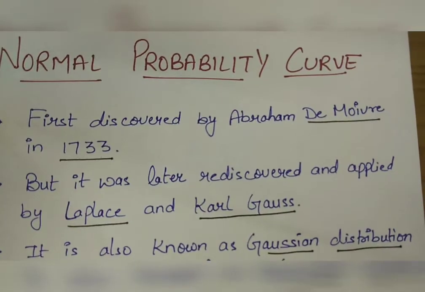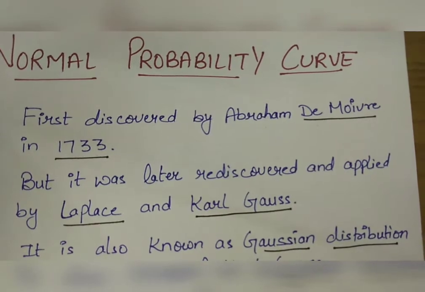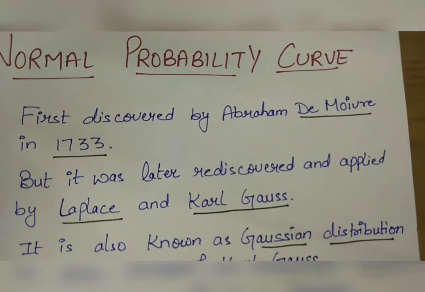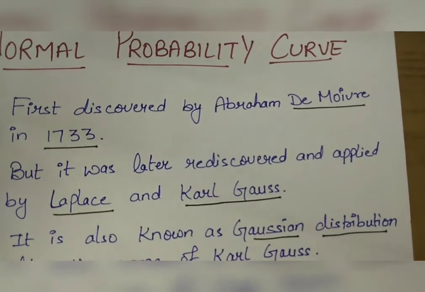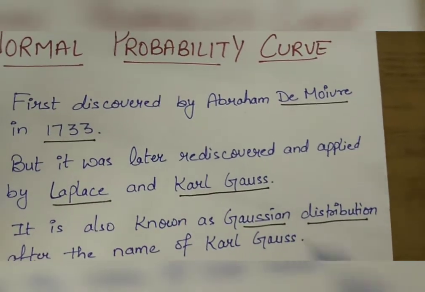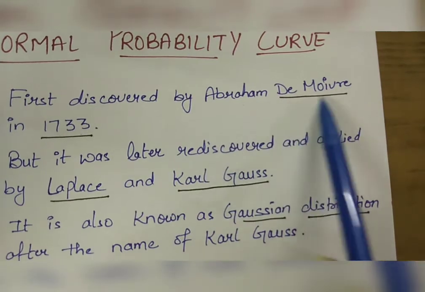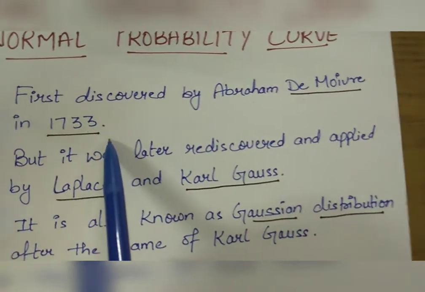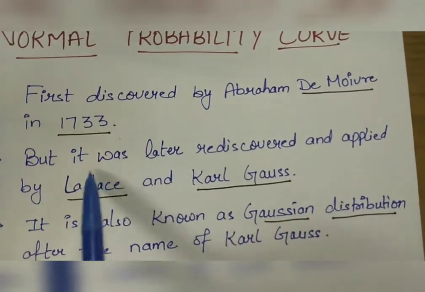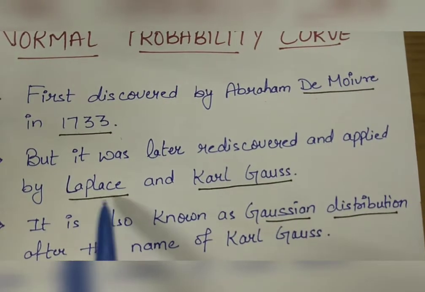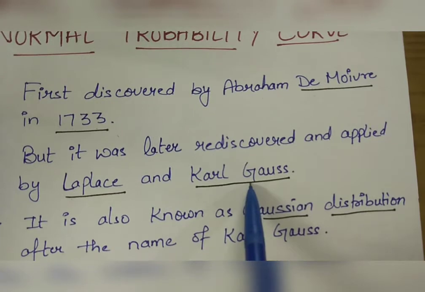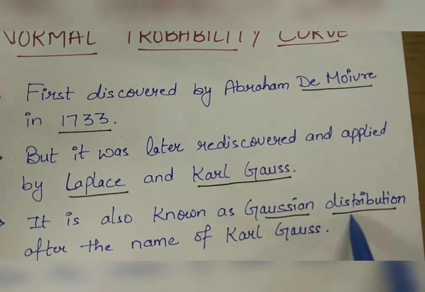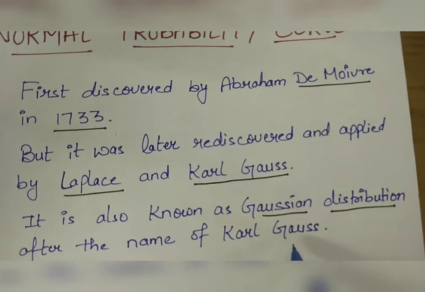In this video we will discuss the normal distribution curve or normal probability curve. Normal distribution was first discovered by an English mathematician, Abraham de Moivre, in 1733, but it was later rediscovered and applied by Laplace and Carl Gauss. Normal distribution is also known as Gaussian distribution after the name of Carl Gauss.